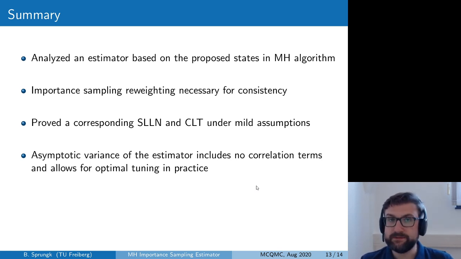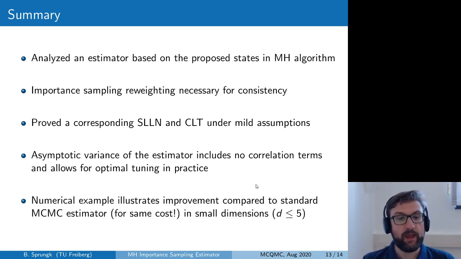Moreover, the explicit formula for this asymptotic variance allowed for deriving optimal tuning rules which could be implemented in practice, and we have investigated in numerical examples in which cases this alternative estimator based on the proposed states could outperform the classical path average estimator for the same cost, but this happens to be only the case in rather small dimensional state spaces, so up to dimension 5 in our numerical experiments.